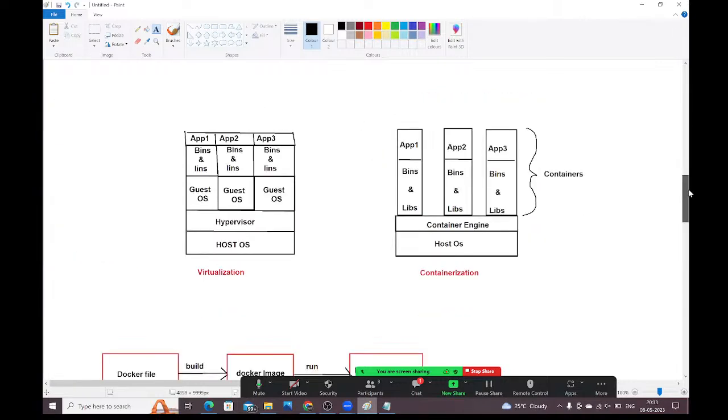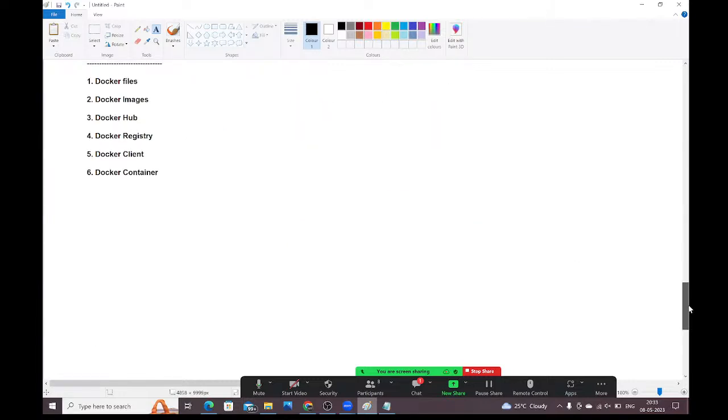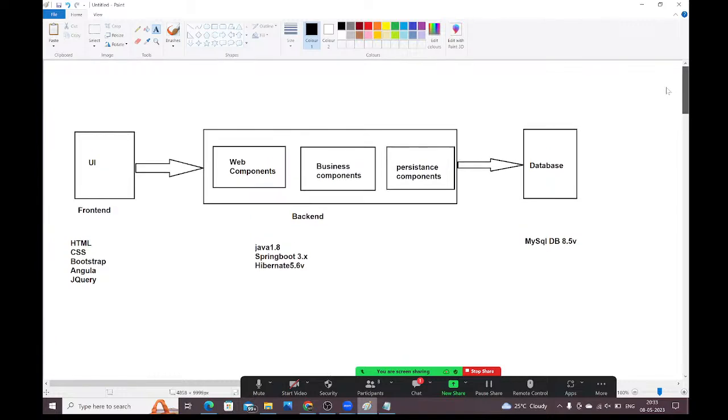Next, guys, here we discussed what is virtualization, what is containerization, and what is the Docker architecture. All these things are clear, guys? Please respond. Is this clear, guys?